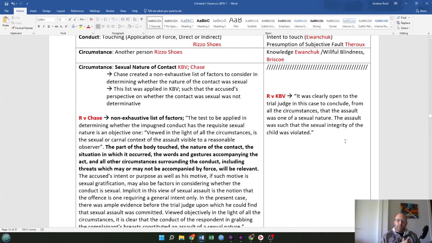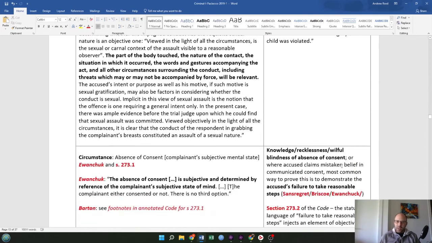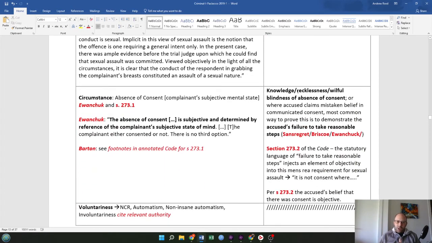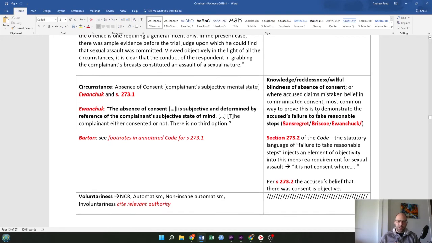And then in K.B.V., it was clearly open to the trial judge in this case to conclude from all the circumstances that the assault was one of a sexual nature. The assault was one such that the sexual integrity of the child was violated. Knowledge, recklessness, willful blindness of absence of consent is the mens rea for consent. So these elements are tied together.